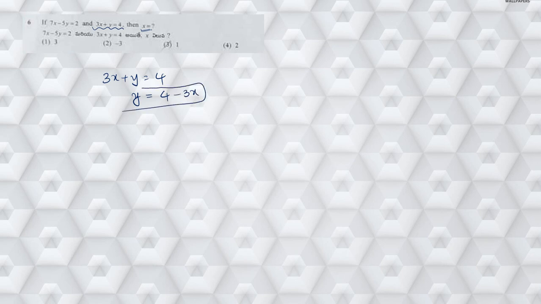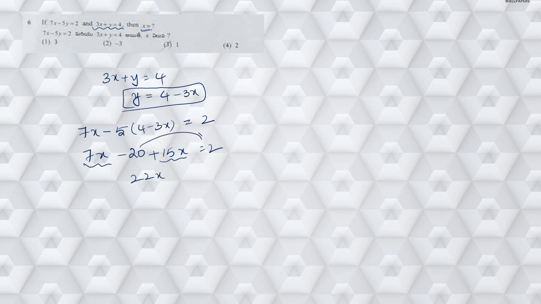So we got the value of y. Now by using the substitution method, I am going to substitute the y value in equation number 1. So which is nothing but 7x minus 5 into 4 minus 3x is equal to 2. Now on simplification, 7x minus 5 fours are 20, minus 5 into minus 3 is plus 15x is equal to 2. Now 7x plus 15x is 22x.